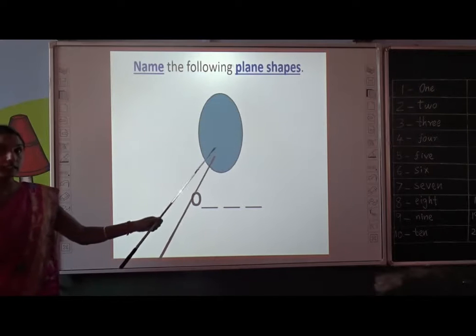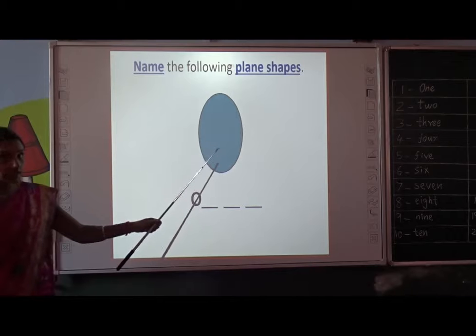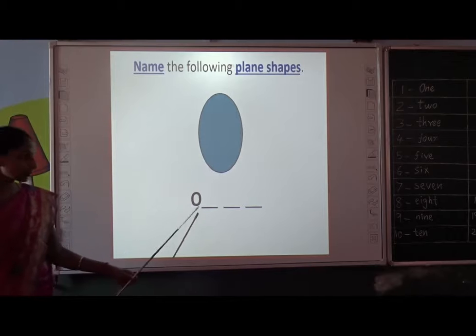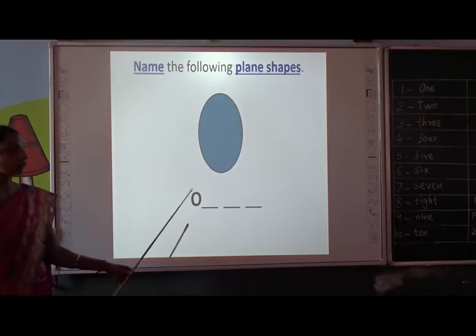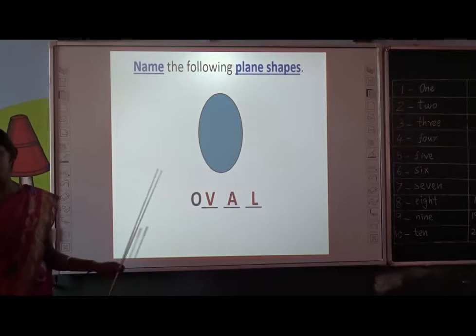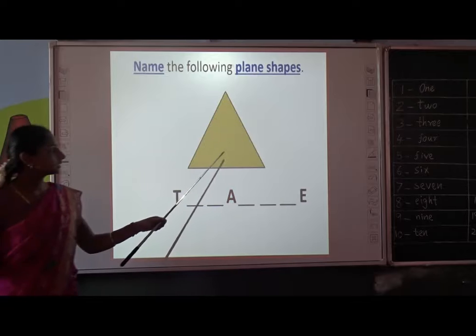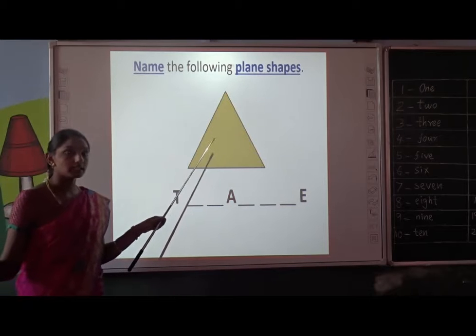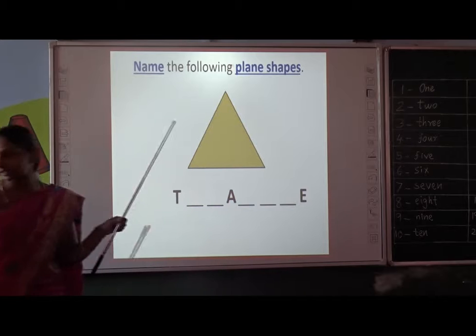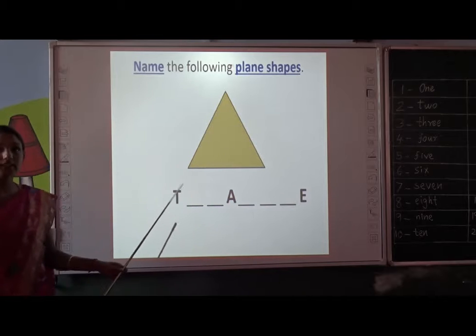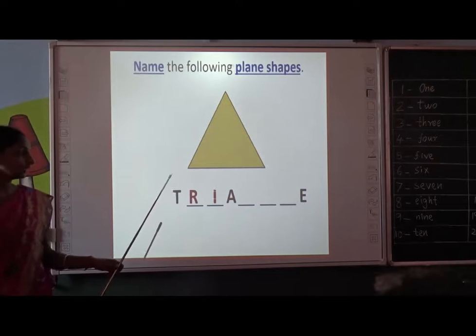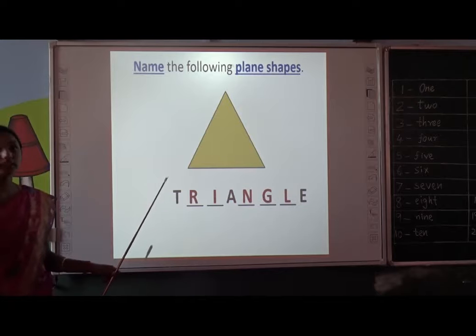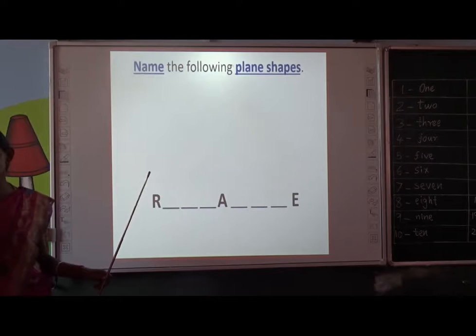What is it? Can you name this? Oval shape. You are correct. Can you spell oval? O-V-A-L. Oval. Move to the next one. What is it, children? Can you see this? Can you name this shape? Triangle. You are correct. Can you spell triangle? T-R-I-A-N-G-L-E. Triangle. Very nice. One more is waiting for you.